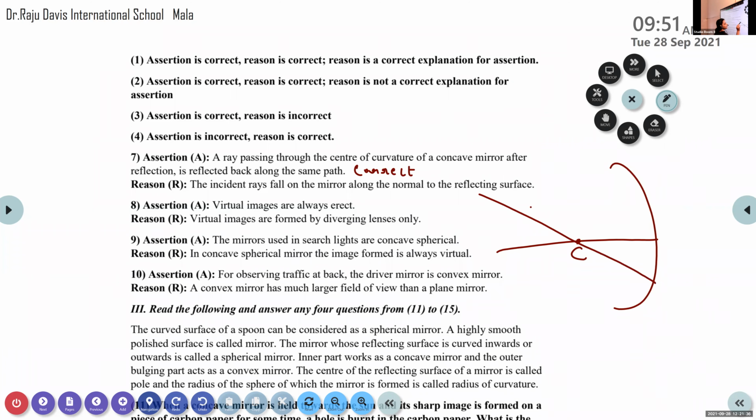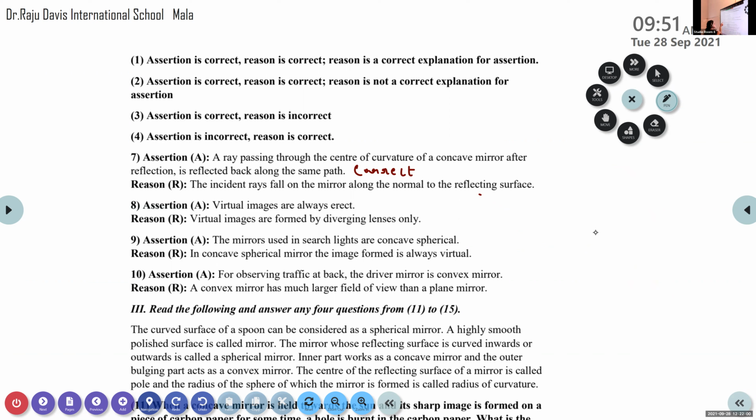Yes, it passes along the same path itself. This is our third rule for drawing ray diagrams. So if a ray of light passing through the center of curvature of a concave mirror is reflected, it goes back through the same path. So this assertion is correct.